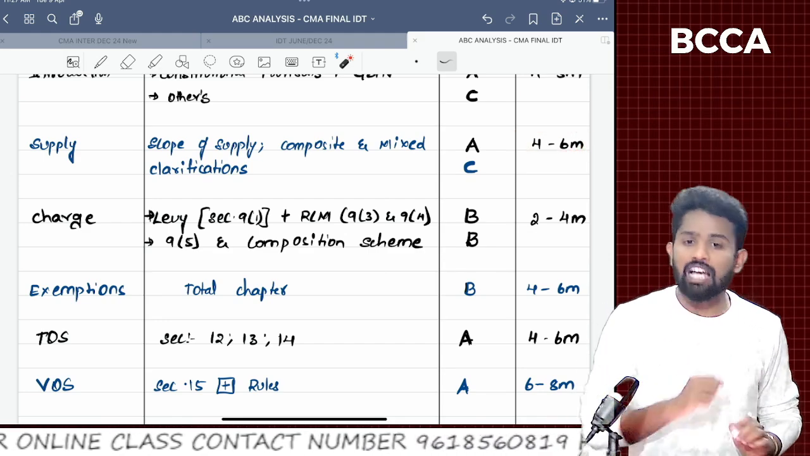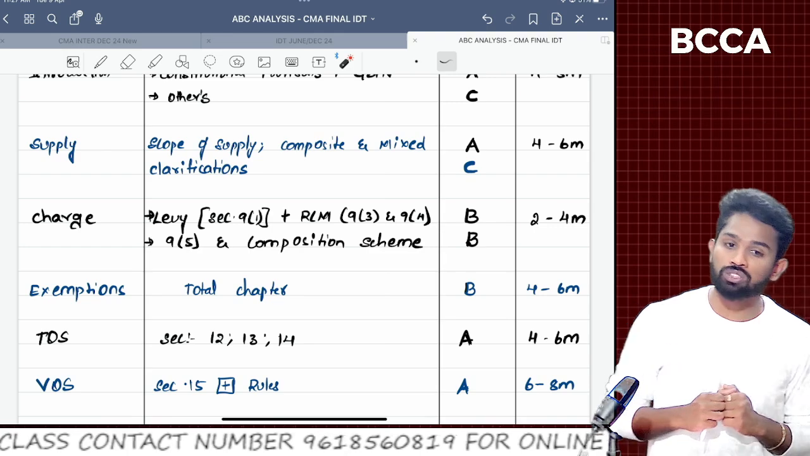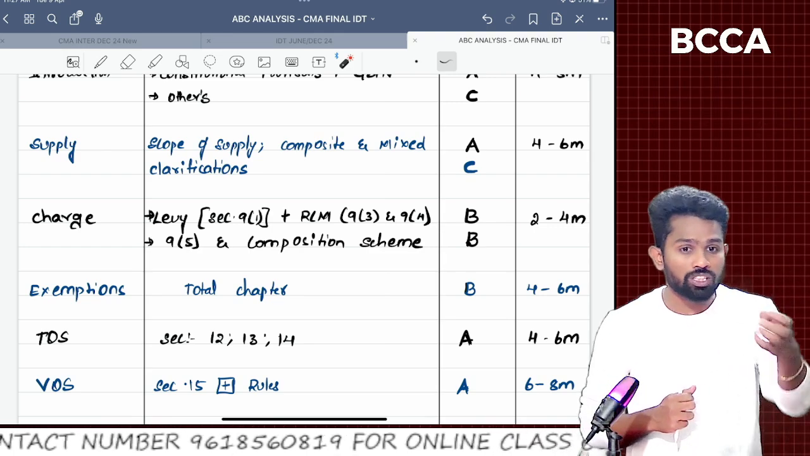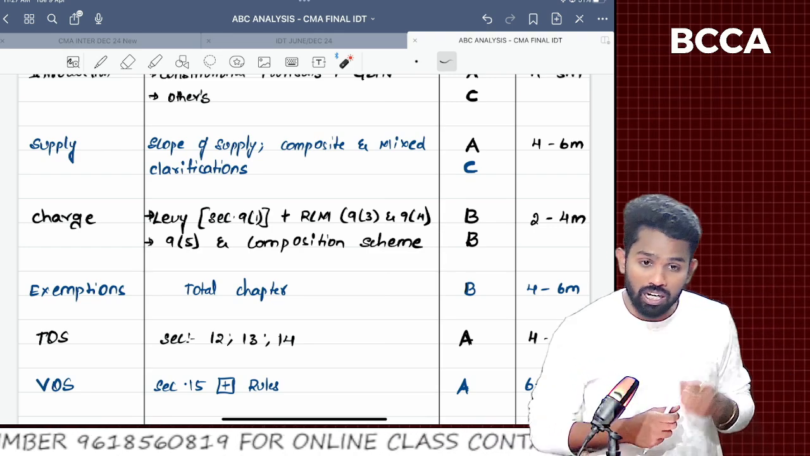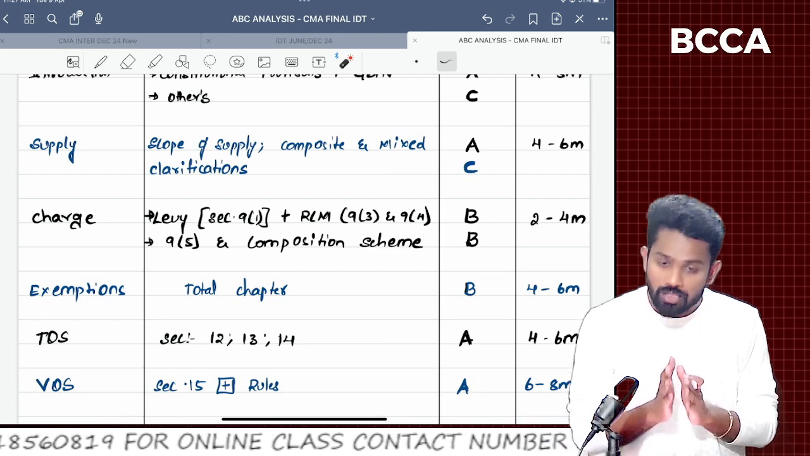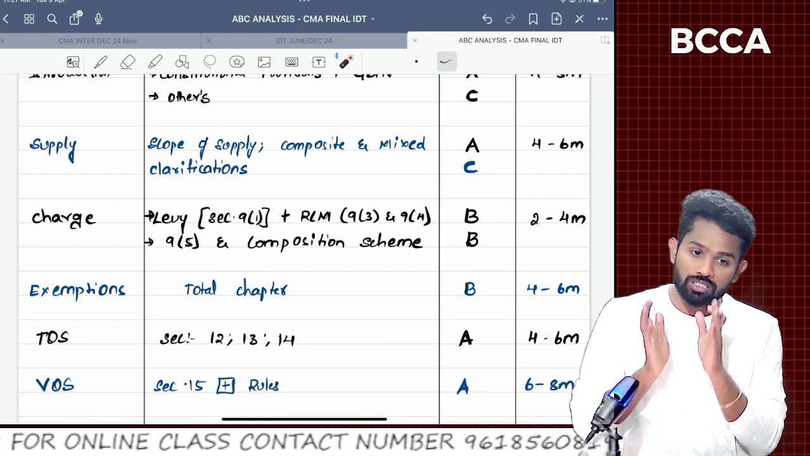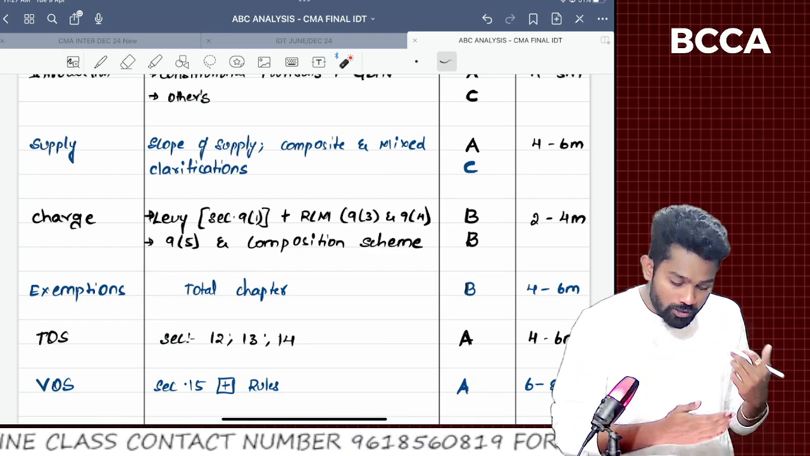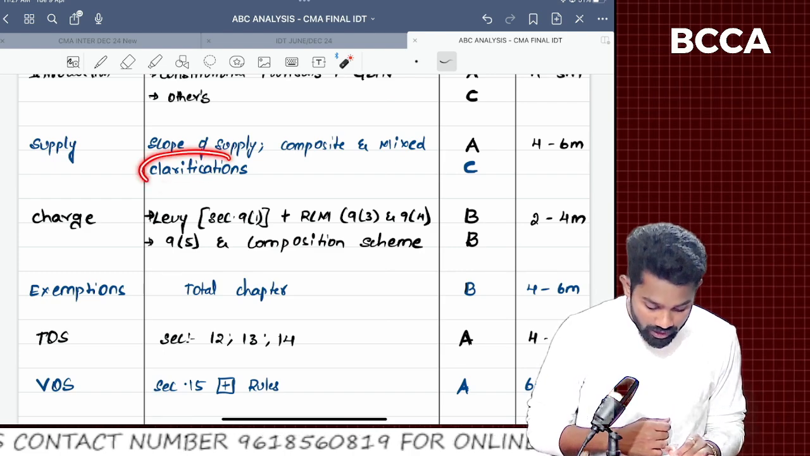4 to 6 marks. Even in the last attempts, there is a question from composite supply and mixed supply, and there is a question regarding the distinct persons and related persons. So in the supply chapter, the definitions part is important. Sections 7 and 8 are important. Only the topics which will fall under the C category are the clarifications.